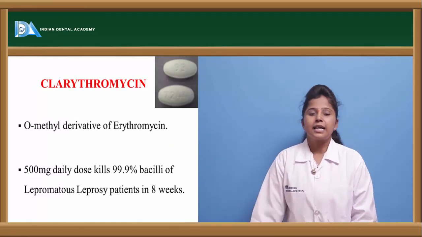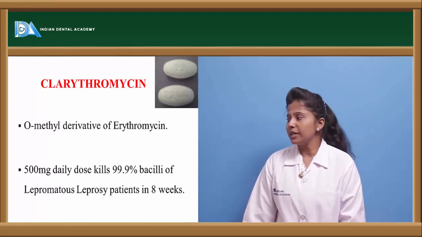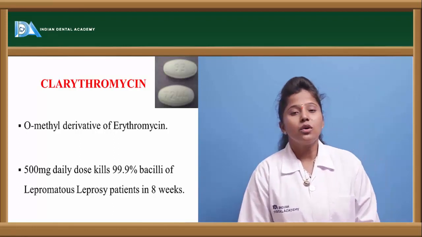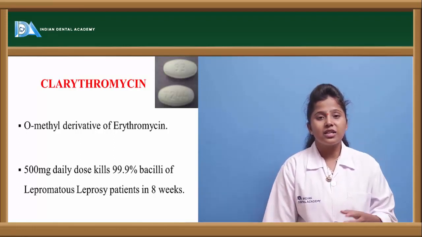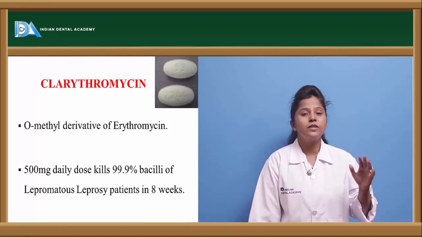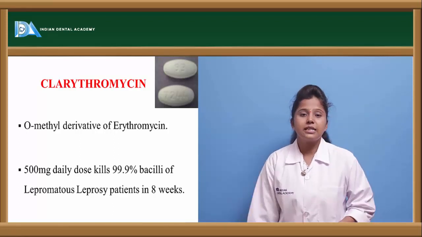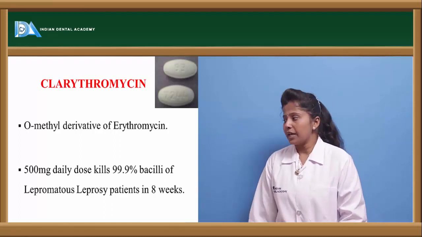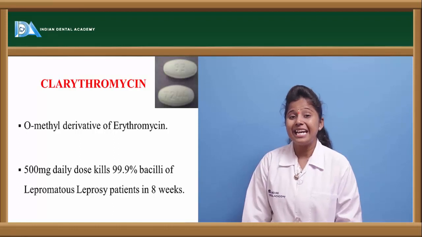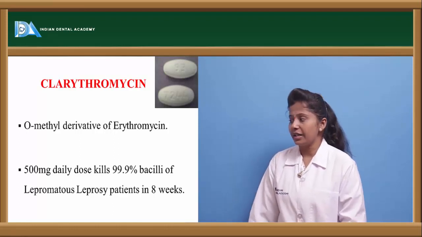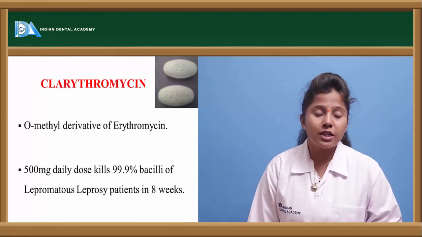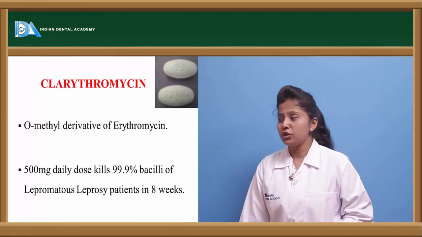The other drug is clarithromycin. Clarithromycin is an O-methyl derivative of erythromycin. In the erythromycin structure, if we make some changes, with an oxygen attached to the methyl group, then clarithromycin is formed. The dose of this clarithromycin is almost 500 mg daily. It requires a dose of 500 mg daily, and it is also bactericidal in action. It almost kills 99.9% of the germs.